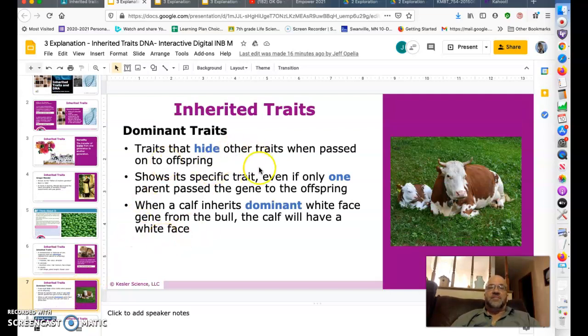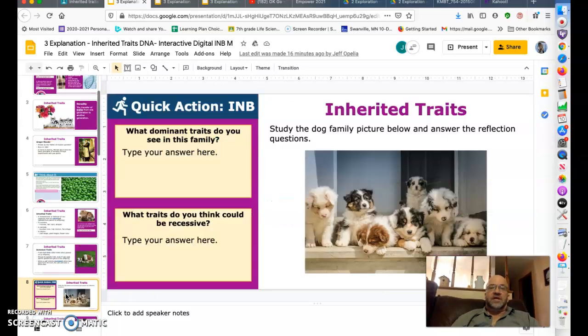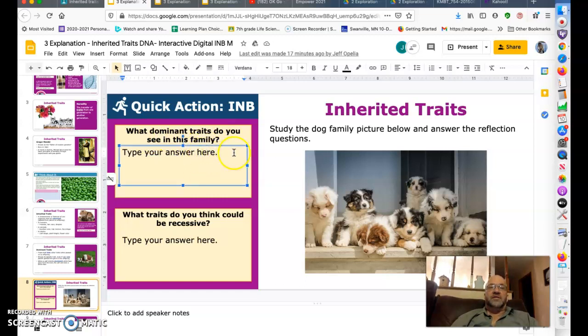And here they talk about traits. They talk about dominant genes. And you go to the next one. And then it says, what dominant traits do you see in this family? You click, you answer the questions, and so on, all the way through until the end.